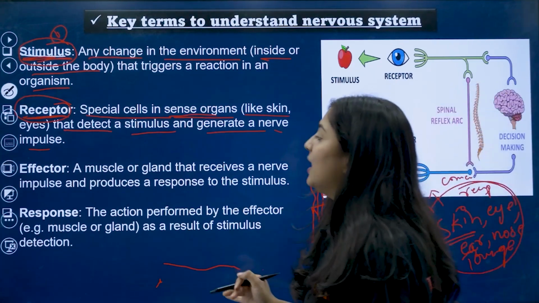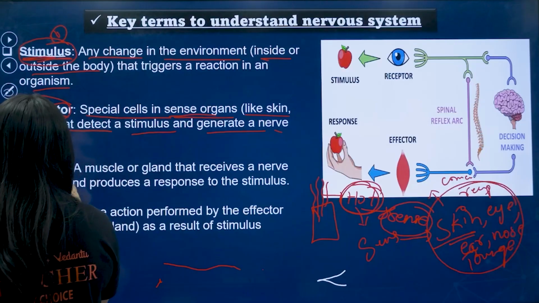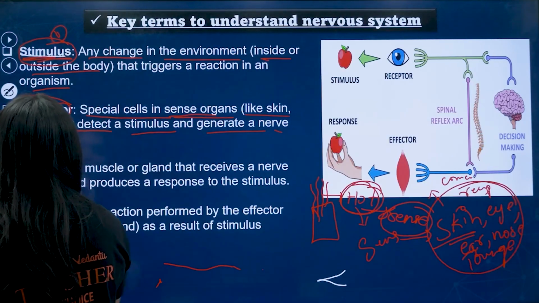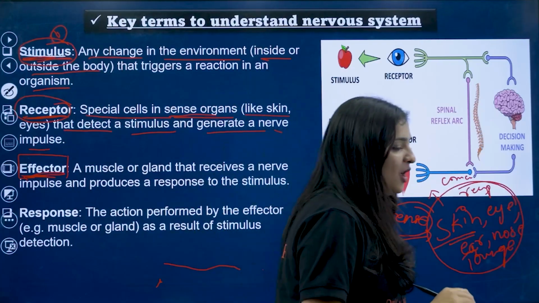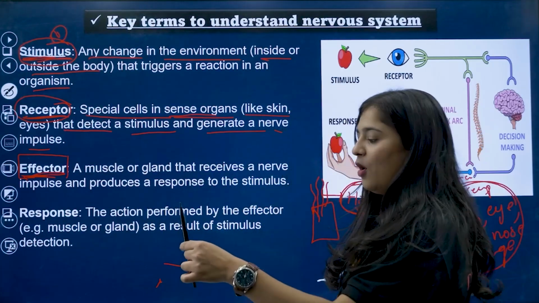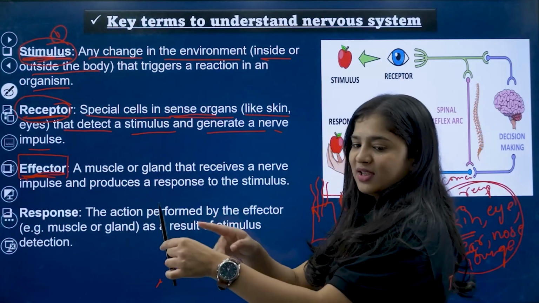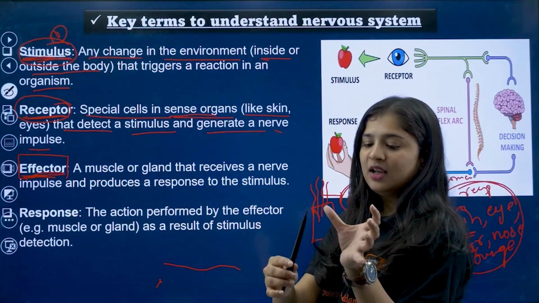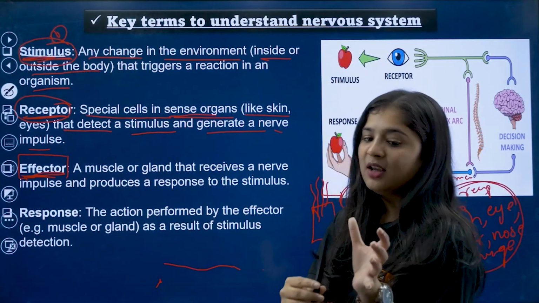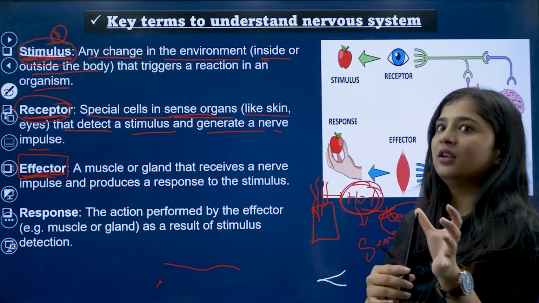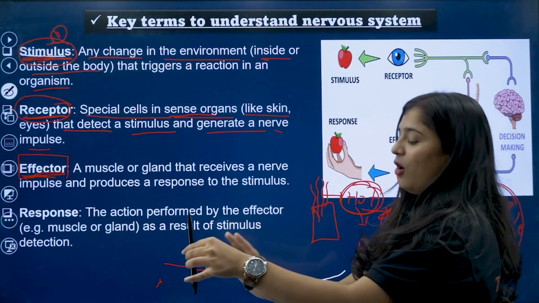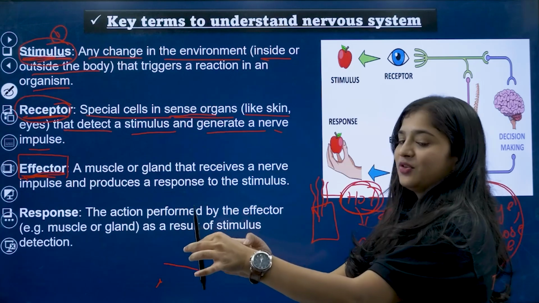Okay, next we will see the effector. What are effectors? Okay, my dear kids, you have touched the hot water glass, the stimulus is reached. Next, the receptor. These receptor cells are called thermoreceptors, which are in the skin. So you have touched the hot, you have felt the sense, then it reaches the receptors.